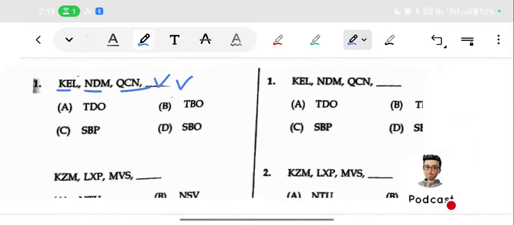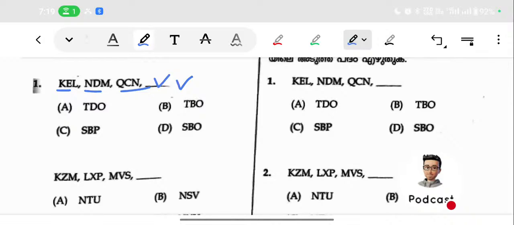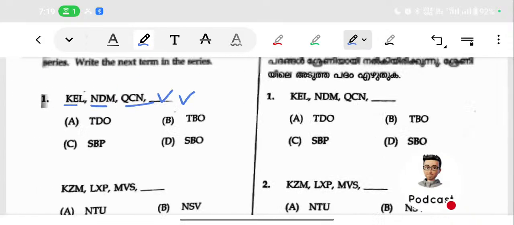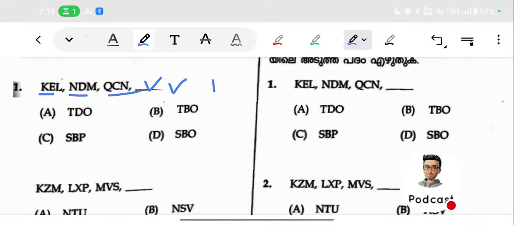For that purpose we need to write the alphabetical order. Just write the whole letters, A B C D. Take a pen and paper, because when I'm discussing a particular question you will need to write something. Take a pen and pencil and comment, then I will start. Manjima, do you have pen and paper?